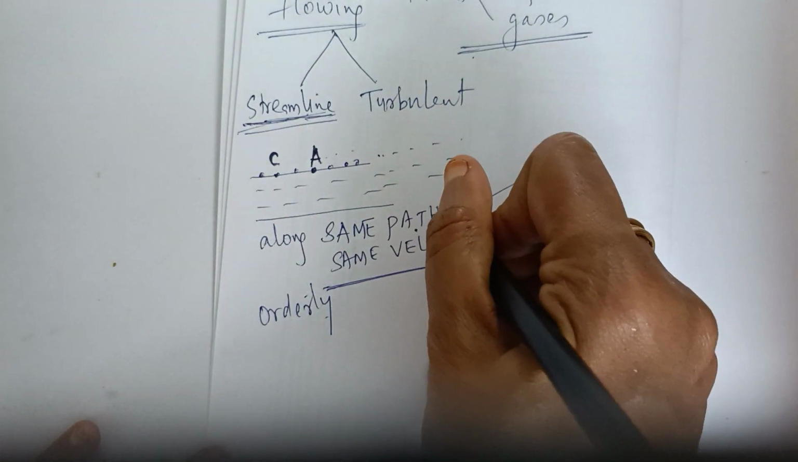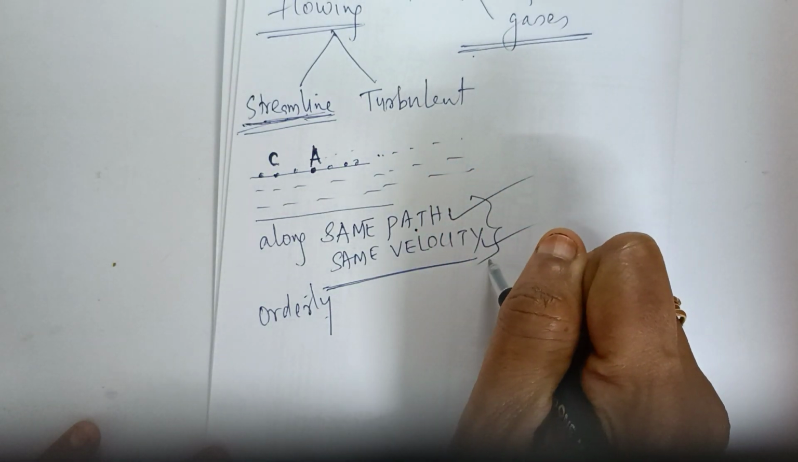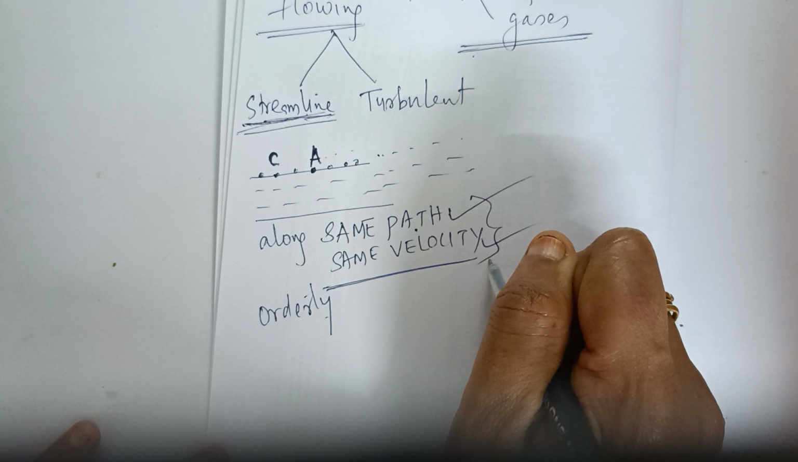It is moving along the same path, following the same path, and it has the same velocity. That is, the velocity at every point in the liquid remains constant.